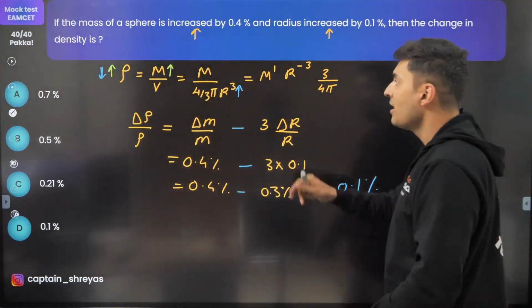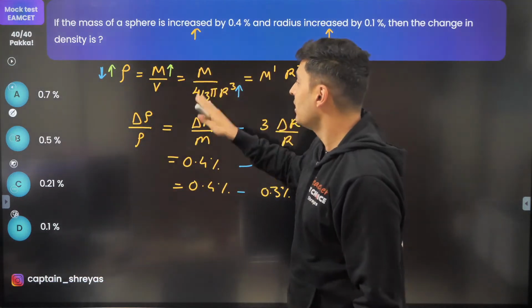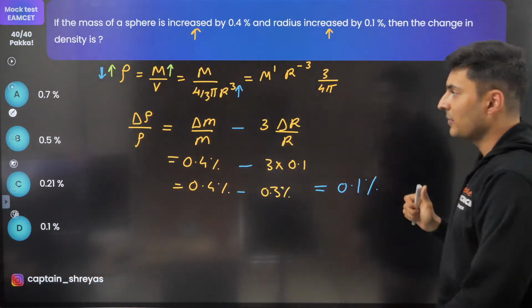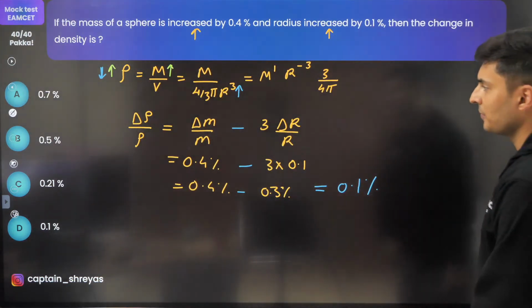So the concept here was mass increases, radius also increases, but the contribution will not add. Their contributions will in fact subtract. Awesome. So there we go to the next one.